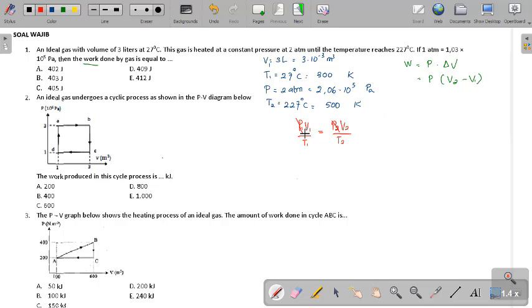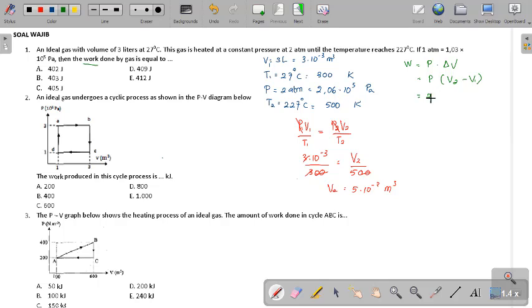The first volume is 3 times 10 to the negative 3, the first temperature is 300, divided by the second volume, and the second temperature is 500. Okay, cancel. The second volume is 5 times 10 to the negative 3 cubic meter. So we have all we need.